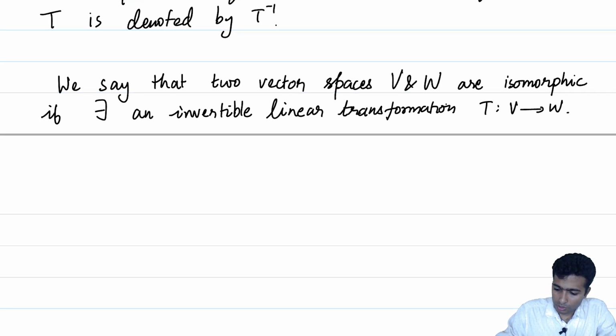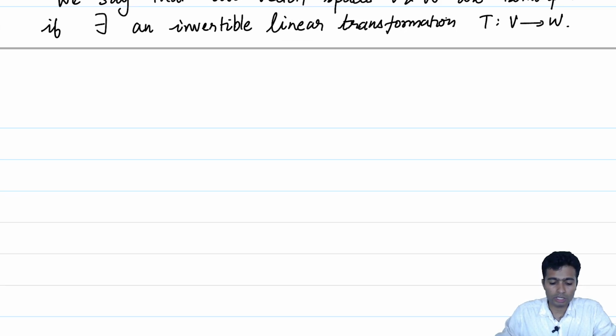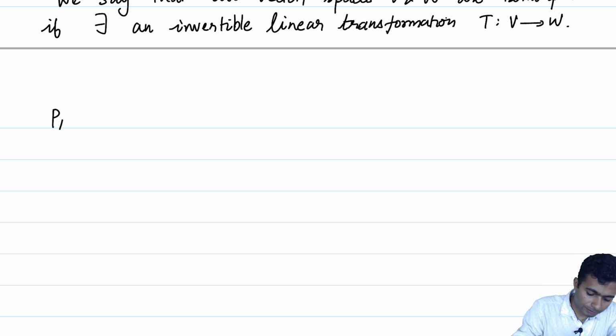Okay. So what are the conclusions we can draw when we know that two vector spaces are isomorphic to each other? It's a powerful notion to have. As I just mentioned, that tells us that many properties of both the vector spaces will sound very similar. So before we get to the properties which are common, let us observe a couple of things about linear transformations which are invertible. So, proposition.